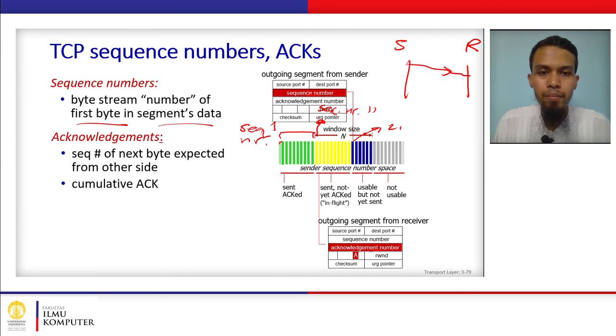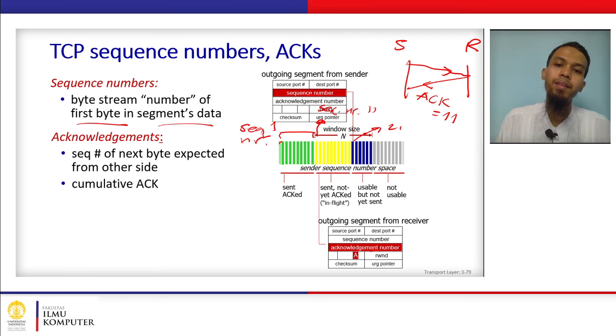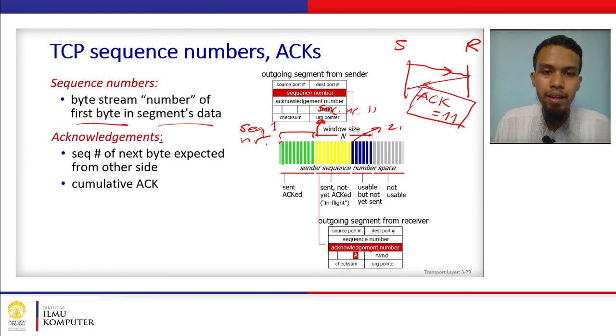And then when the receiver sends its reply, it will give the information ACK number equals 11, and the ACK flag equals 1. So the ACK segment being sent by the receiver will contain this information: ACK number equals 11 and ACK flag equals 1.